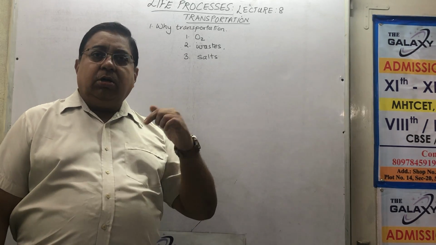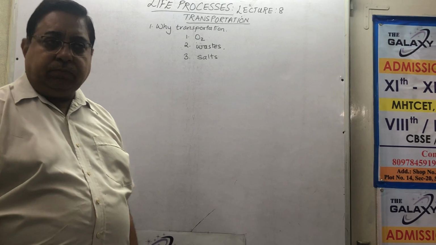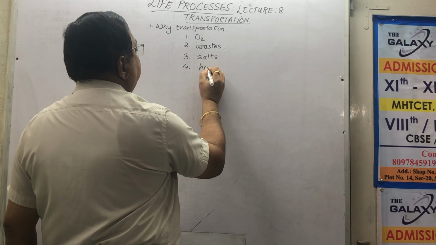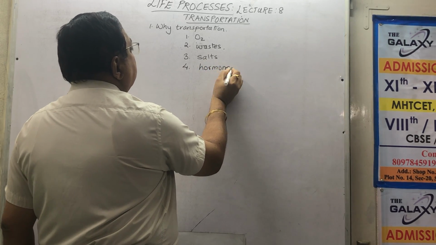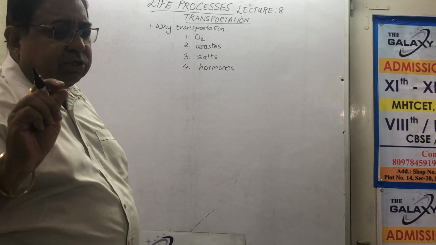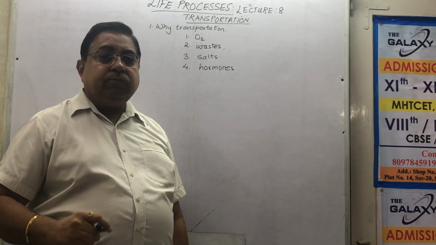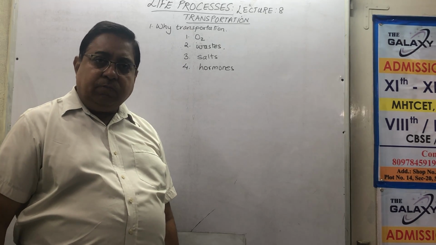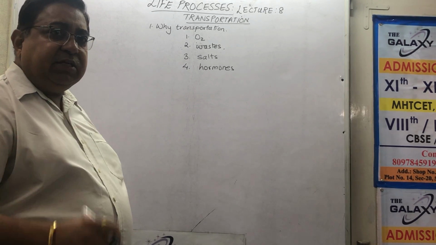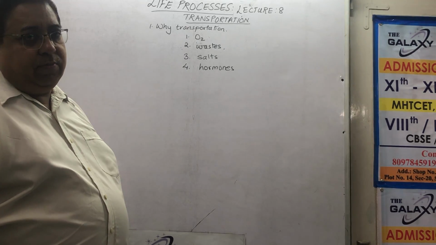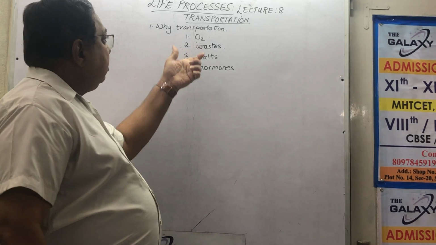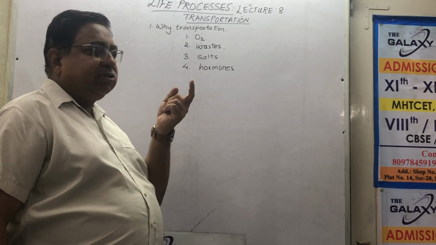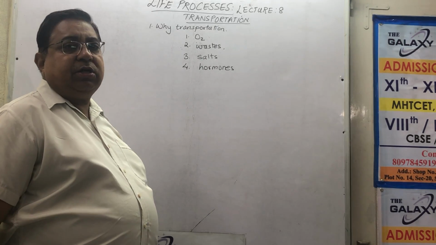Each and every cell's temperature has to be brought down. So salts are transported. It also helps to transport hormones. Hormones are chemical messengers made by the brain and transported. People have thyroid problems because the thyroxine hormone is not being manufactured. You have diabetes because insulin is not being transported. We can go on with n number of points, but we will never require 20 points. For a 1 mark answer: why is transportation necessary for the body.